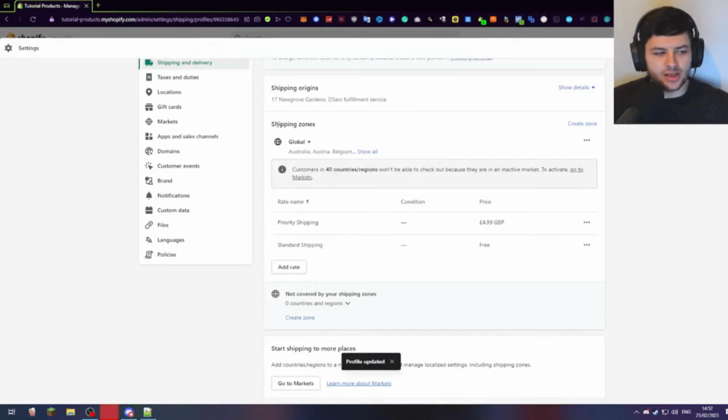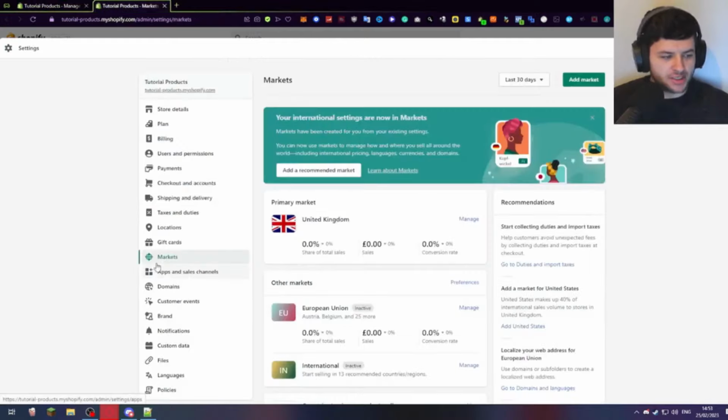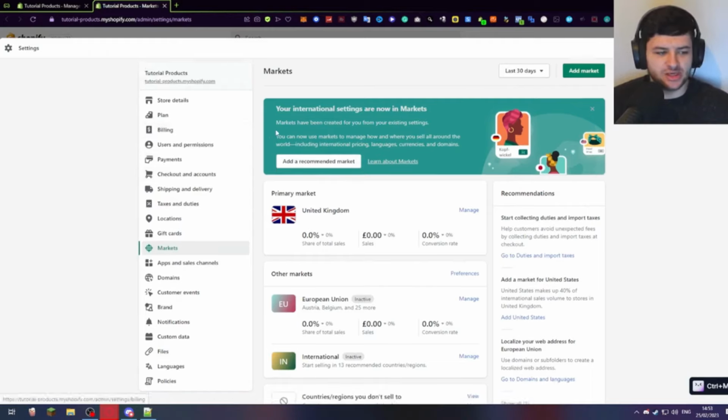And now you can see that we have shipping zones and it's updated, and we can see we have global shipping. Now it says here customers in 40 countries and regions won't be able to check out because they're in an inactive market. So you can click go to markets here. Markets is on the left hand side. We can customize this. So it says your international settings are now in markets. So this is where they've moved the international settings to.